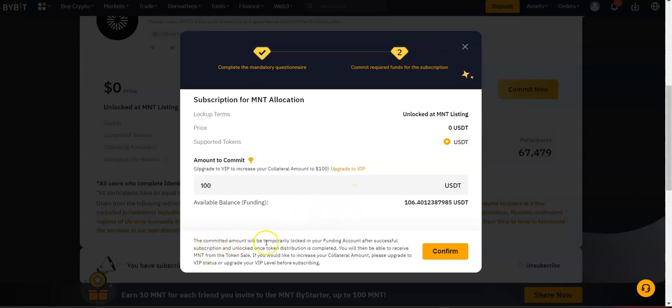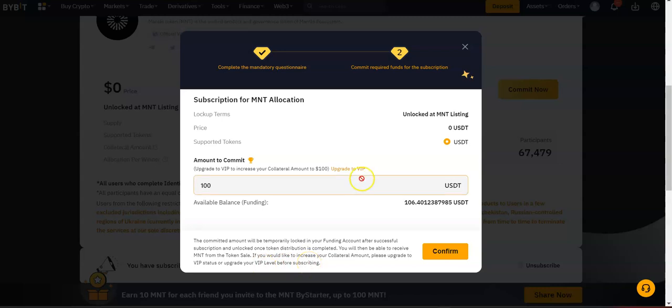The committed amount will be temporarily locked in your funding account after successful subscription and unlocked once token distribution is completed. You will then be able to receive MNT from the token sale.